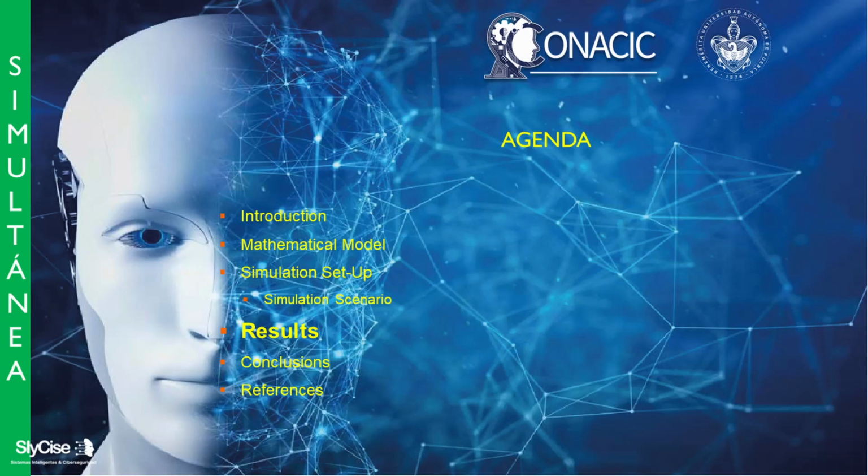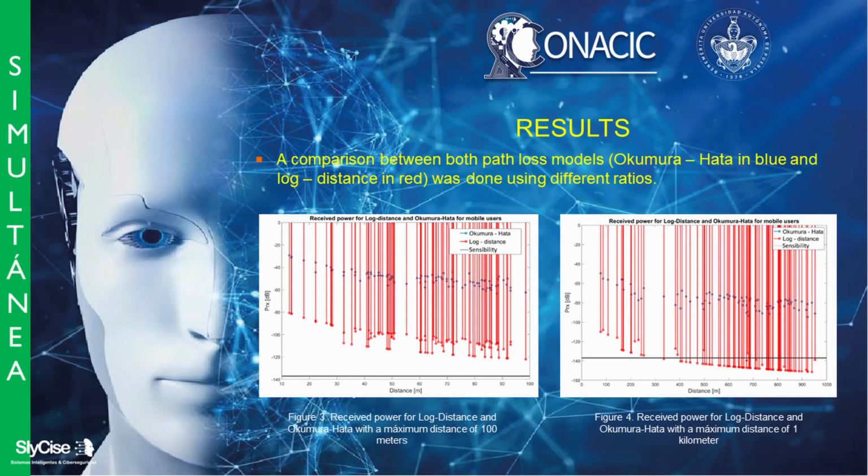Results. A comparison between both path loss models, Okumura-Hata in blue and log distance in red, was done using different radii. In figure 3 the behavior of both models at a 100 meters radius is shown. The black line represents the sensitivity of the system. In this case, the result of both models is above the minimum power. Therefore, the signal will be correctly received.